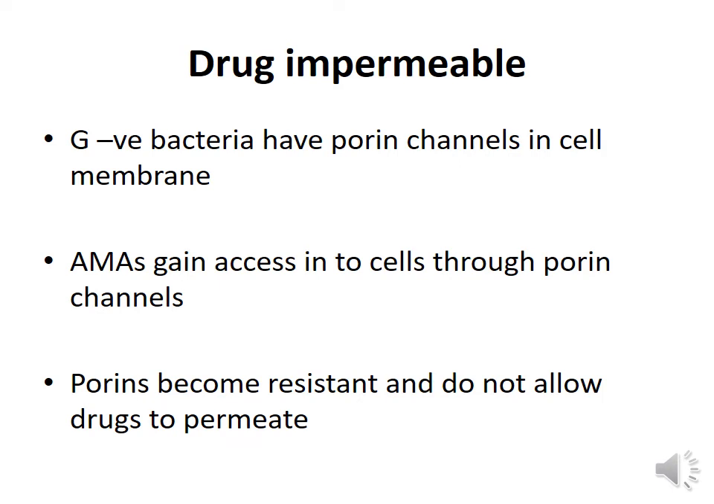Certain microorganisms become resistant because they become drug impermeable. So the antimicrobials which produce their effect against gram-negative organisms enter into the cells through what are called porin channels, which are present in the cell membrane. These porin channels are made up of certain proteins. If there is a mutation of these proteins, then the porin channels become resistant to the permeation of these antimicrobial molecules. That is how these microorganisms prevent the permeation of the antimicrobial agents into the cell.